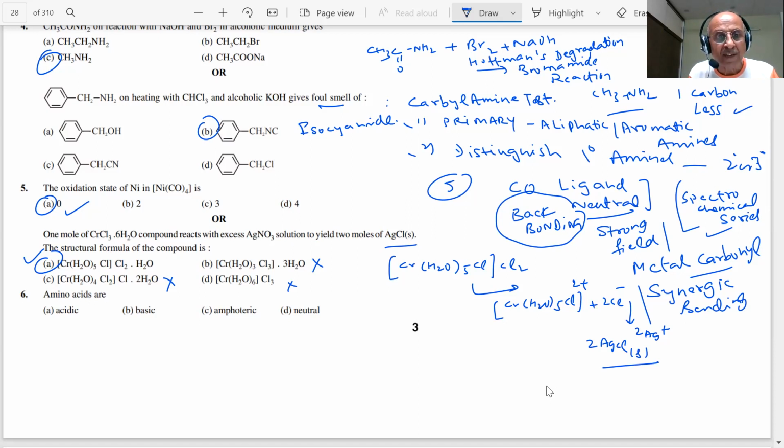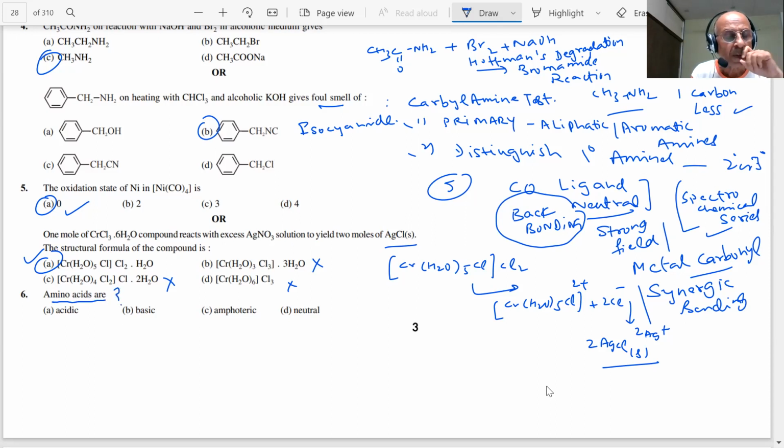Next question: are amino acids acidic, basic, amphoteric, or neutral? Amino acids are amphoteric in nature. You see that they can be amphoteric, they can be acidic also, they can be basic, they can be neutral also. Did I mention the name of any amino acid?